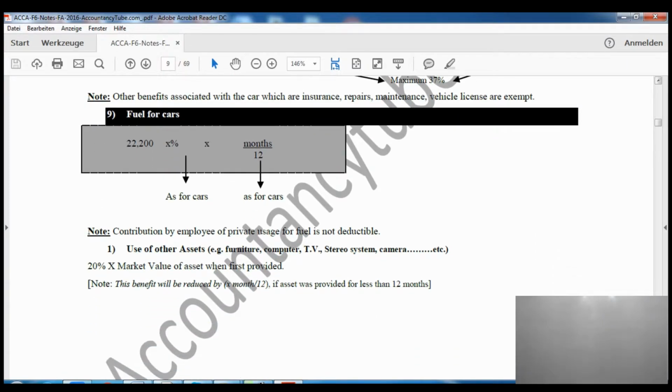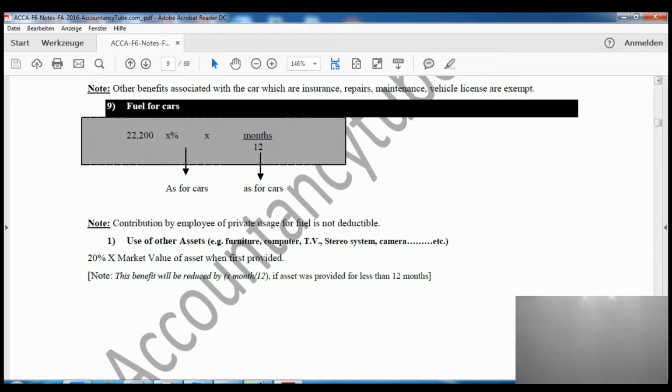Alright. Now it says other benefits associated with the car, which are insurance, repairs, maintenance, vehicles, all of them are exempt. License, etc. Then it says the fuel for the car. Now 22,200 multiplied by the percentage which we have seen earlier, which we have seen in calculating the car benefit, that percentage will be applied here.